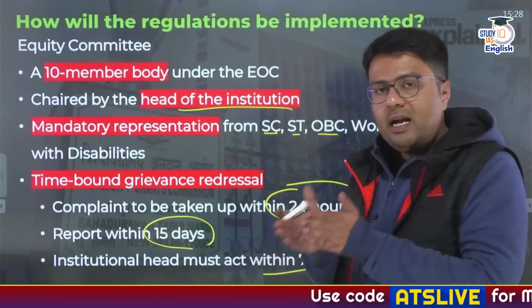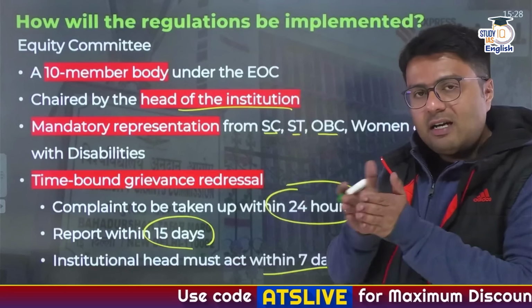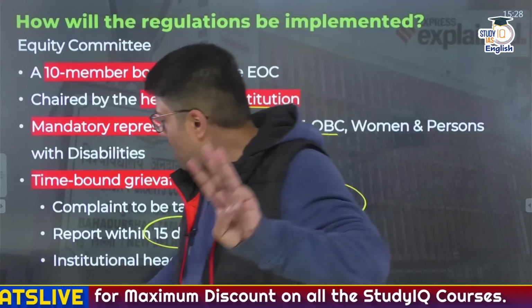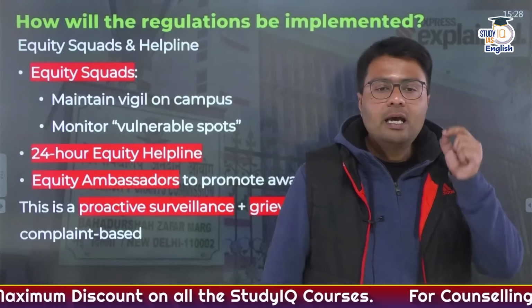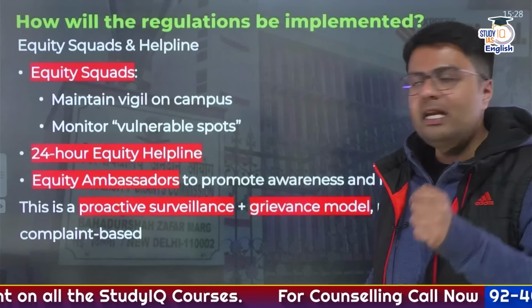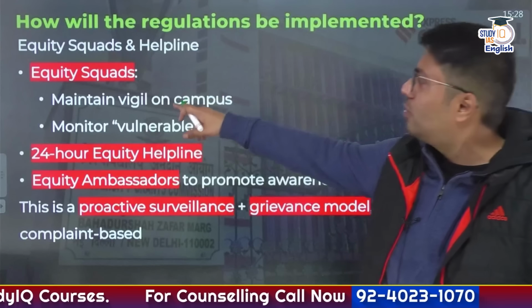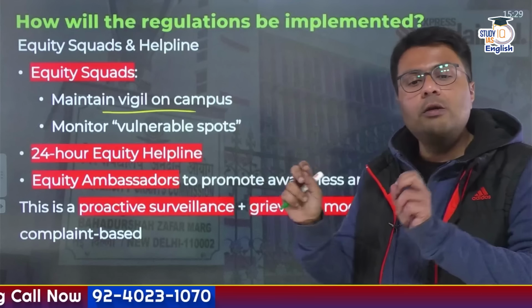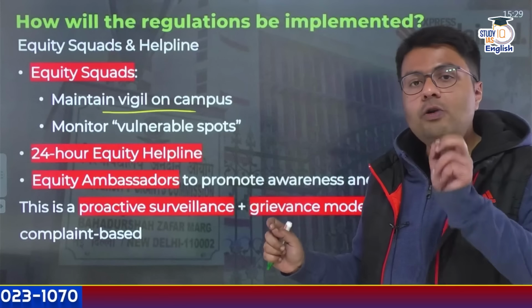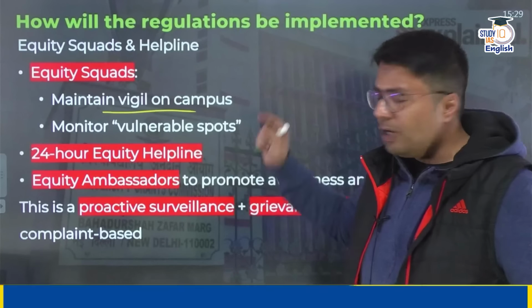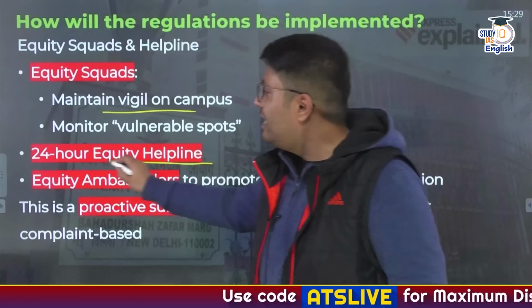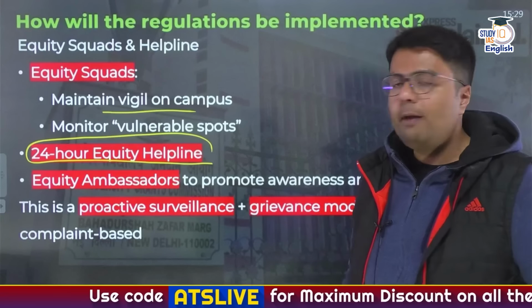So as you can understand, this second layer, that is the equity committee, ensures time-bound redressal of grievances. Now, the third layer is what is called equity squads and helpline. There would be equity squads in the college which would maintain vigil on the campus, and it would also monitor the vulnerable spots in the campus so that no discrimination happens. Similarly, in case some student faces discrimination, they can also take help of a 24-hour equity helpline.